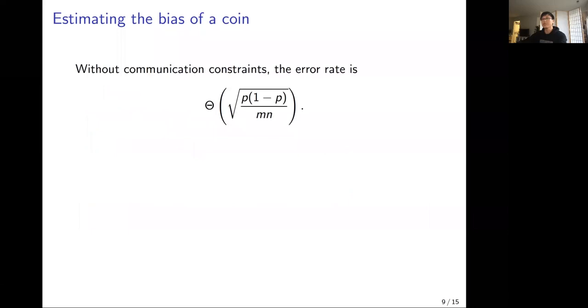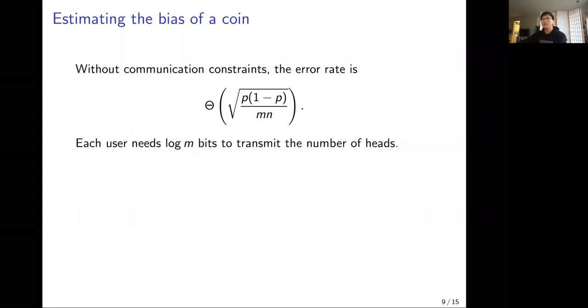Without communication constraints, using a simple estimator, which just divides the total number of heads by m times n, we get that the error rate is of order square root of p times 1 minus p over mn. This can also be shown to be optimal. However, to implement this simple scheme in the distributed setting, we need each user to send log m bits to transmit the number of heads to the server, which is not possible when each user can only send 1 bit. And it is hard to design a compression scheme for this.